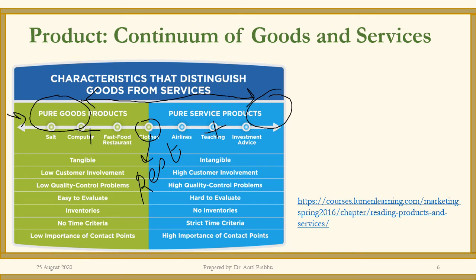So usually we see a product could be a pure good like salt, sugar, toothpaste, which is a very standardized physical product, or it could be a very intangible service like consultancy, teaching, and then you have a lot of options that fall in between. So most of the products are a combination of goods and service.